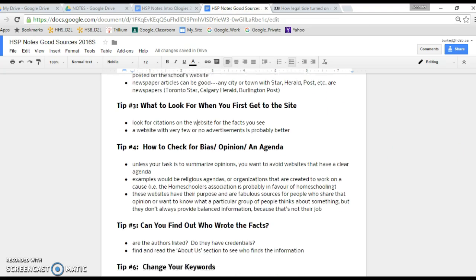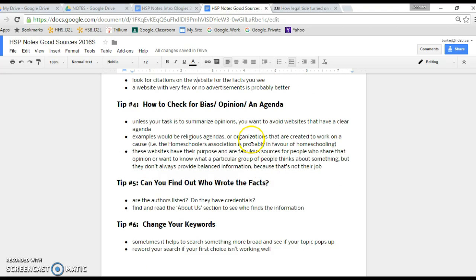How do we check for bias? Tip number 4, how do we check for bias or opinion? Unless you want to summarize an opinion, so if you're writing an argumentative essay, it might be helpful to have the opinions of different groups involved in an issue.